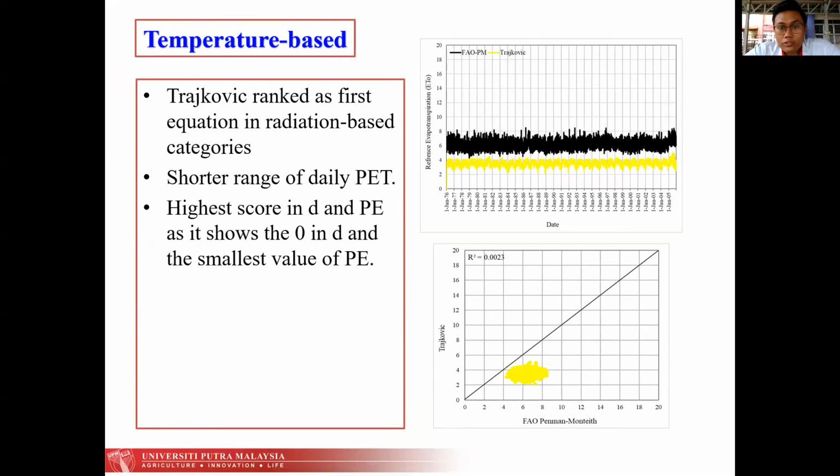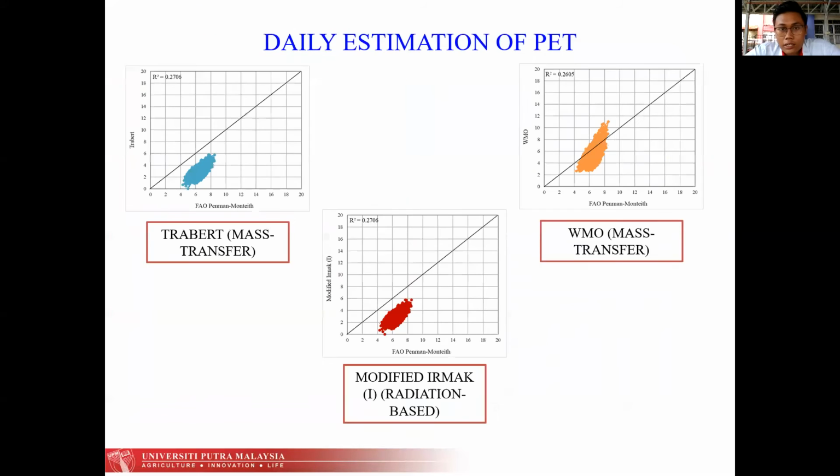For temperature based, Schendel ranked as the first equation because of the shorter range in daily PET. We can see that the range of the PET between the days is quite low, and it has the best scores in D and PE, as it shows 0 in D and the smallest value in PE. Okay, next is my daily estimation of PET. When I compare all 22 equations together, I get this result where Trabert ranks first, WMO ranks second, and the third one is modified Makkink. So actually, the mass transfer equation has the better reading of PET.